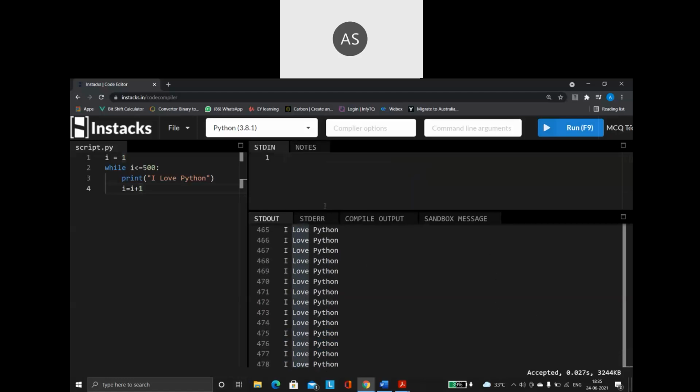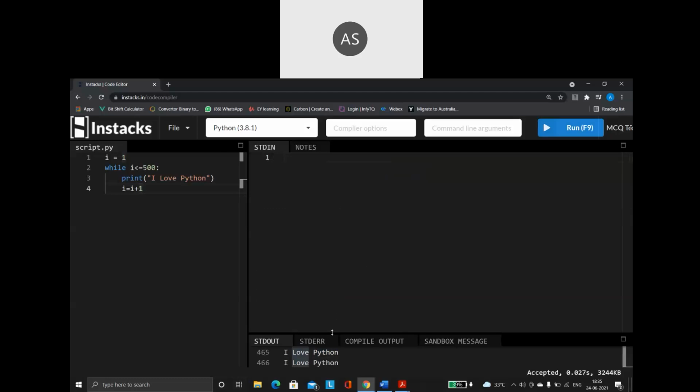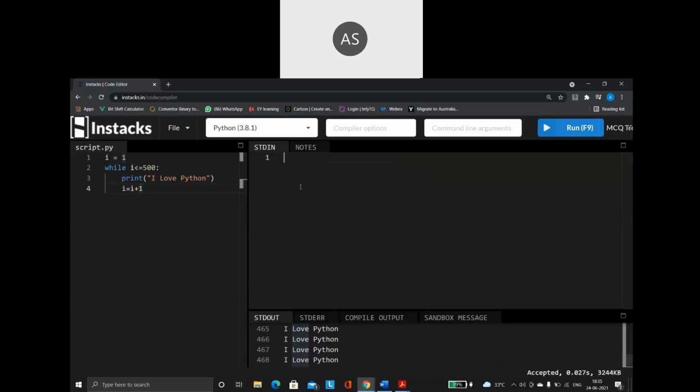So let us understand how this is working for us. I know now the program is working, but let us understand how it is working. Initially the I value is 1. So the starting I value is 1. The first time my loop is going to get executed, what is it going to check? Let us keep it as 5, since 50 or 500 is a very huge number for us.